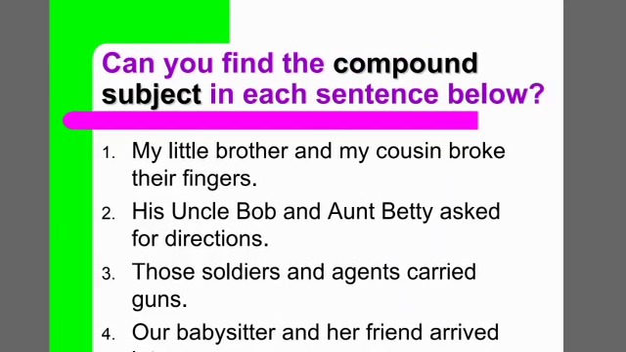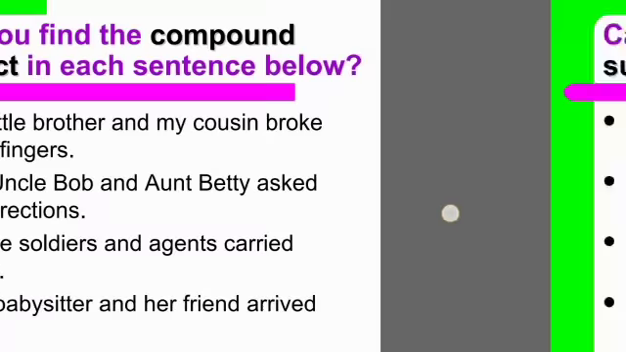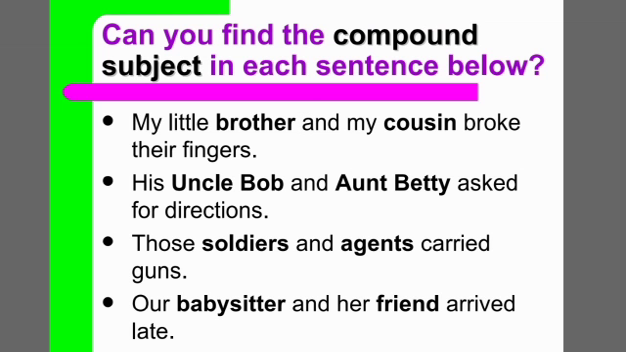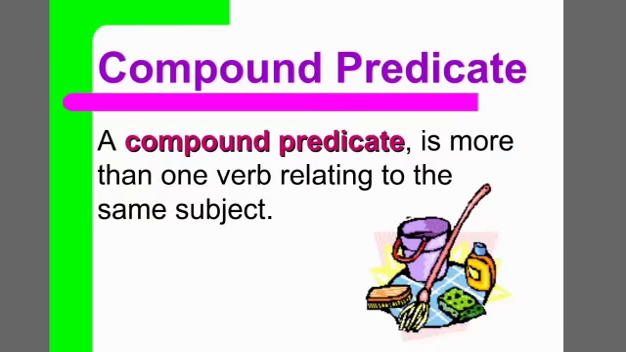Let's do more compound subjects in the sentence. My little brother and my cousin. Who broke their fingers? This is the subject part in the sentence. Who asked for directions? His Uncle Bob and Aunt Belly is the subject part in the sentence. Who carried guns? Those soldiers and agents carried guns. Who arrived late? Our babysitter and her friend. My little brother and my cousin broke their fingers. Let's do the revision once again. We are finding all the subjects before we identify the predicate.